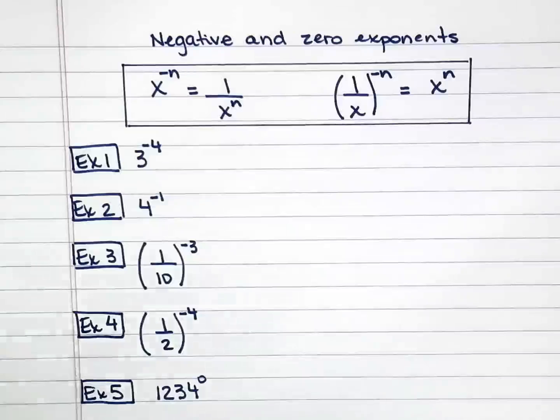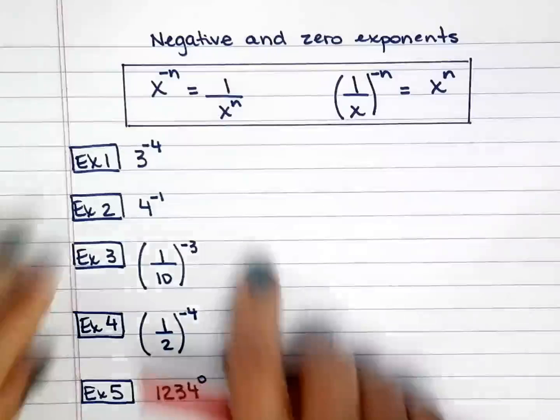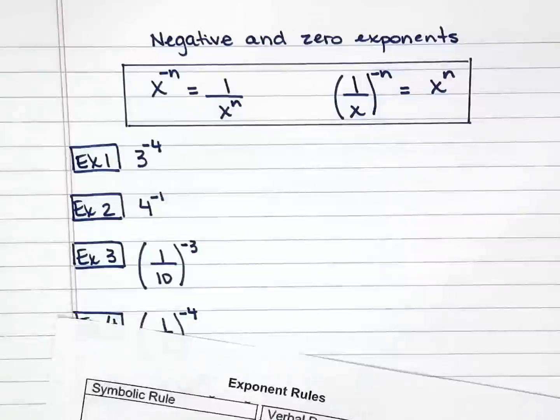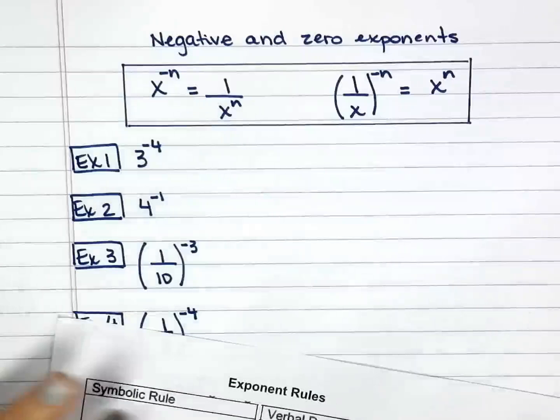This time we have negative and zero exponents. So what does all of this mean? That's too much stuff. I don't know what any of this is. They don't mean anything to me. I'm just going to go away and never mind.